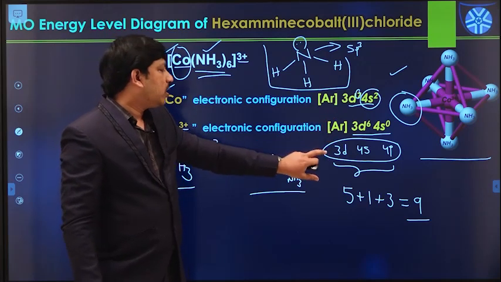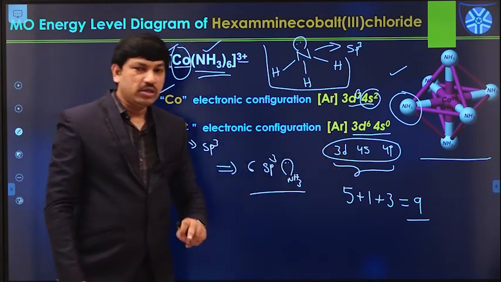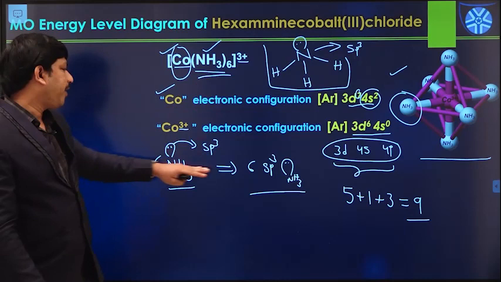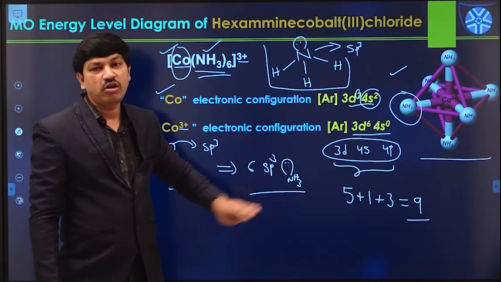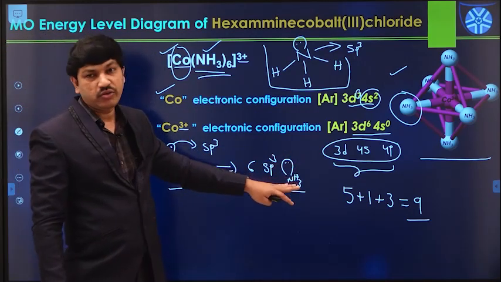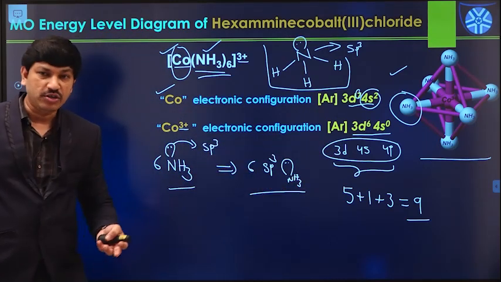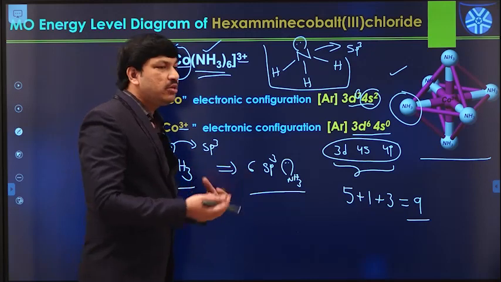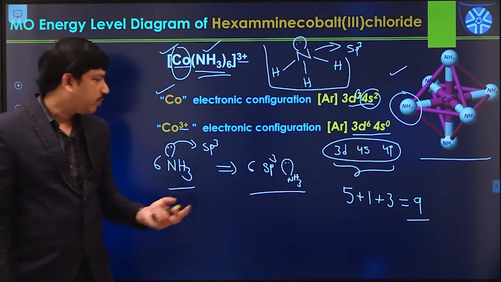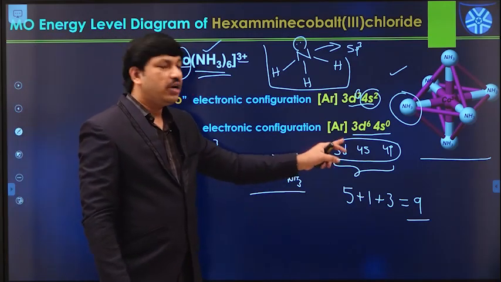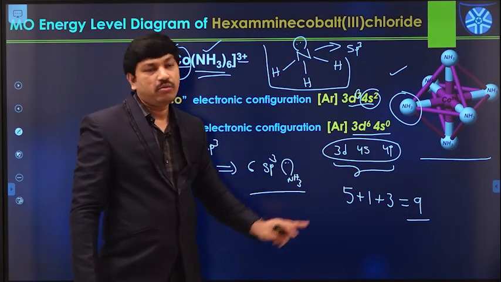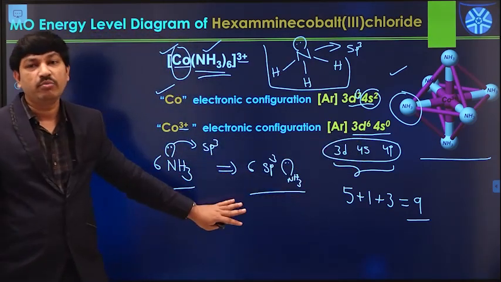So that means the energy of all these metal orbitals is a little bit higher than the energy of all these sp3 hybridized orbitals, because these are somewhat stabilized orbitals. But these are atomic orbitals, which always have higher energy. So there is an energy mismatch between them. At the same time, we have 3d, 4s, and 4p orbitals, but we don't have similar types of orbitals from the ligand side.